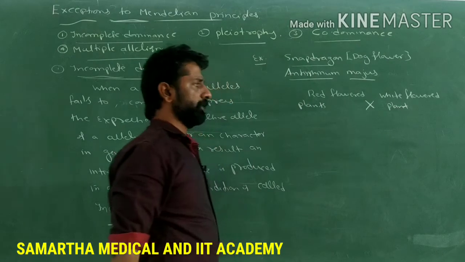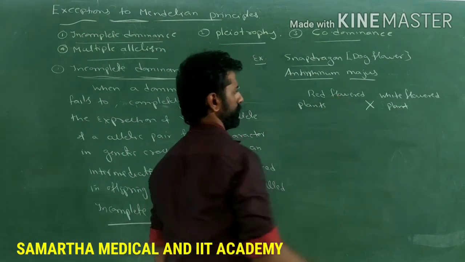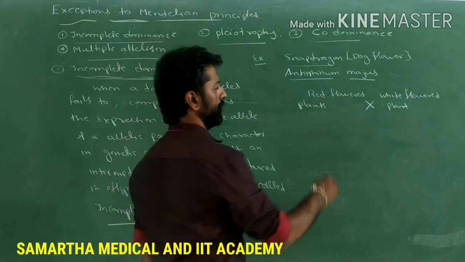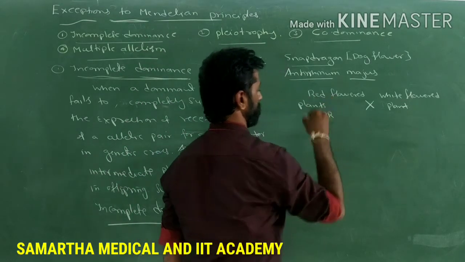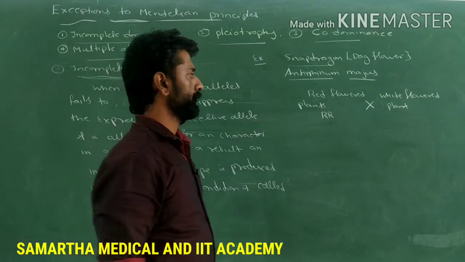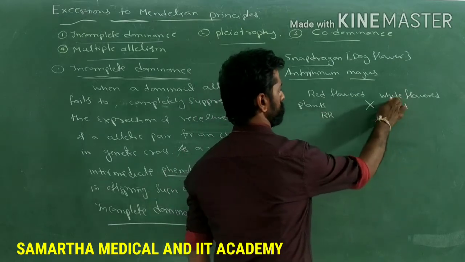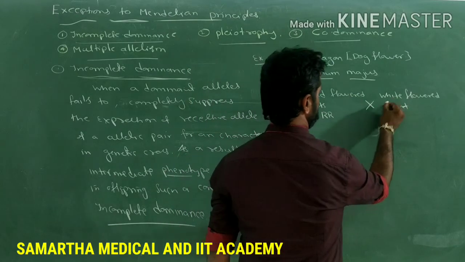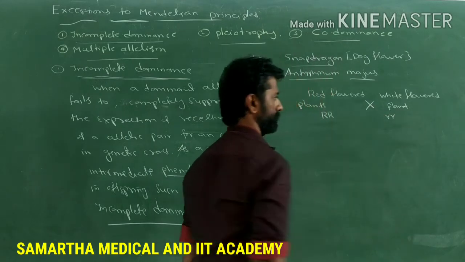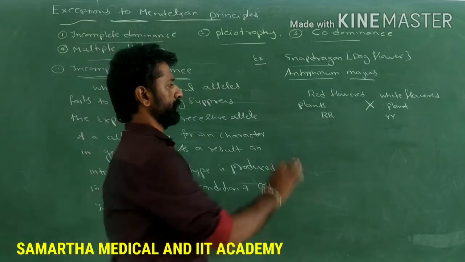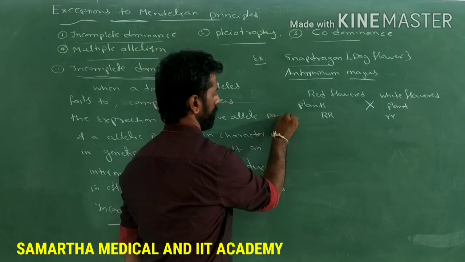Red color is dominant, so let's consider its genotype with capital letters, capital R and capital R. Such homozygous red flowered plants were crossed with homozygous white flowered plants. Since white is recessive, let's use the small letter here, small r. So this is the parental generation. These are the parents.